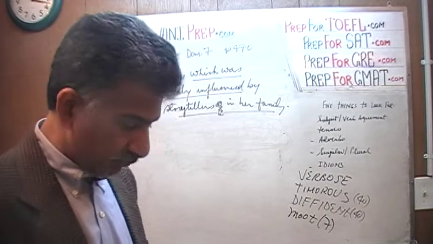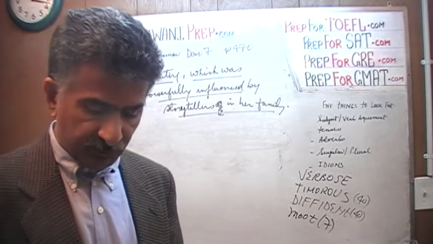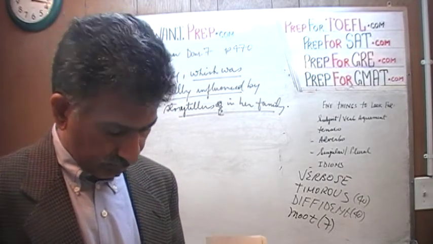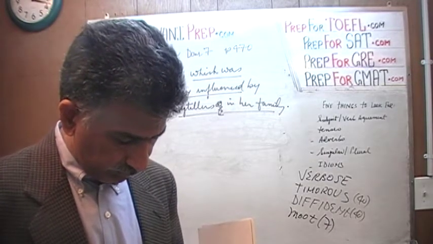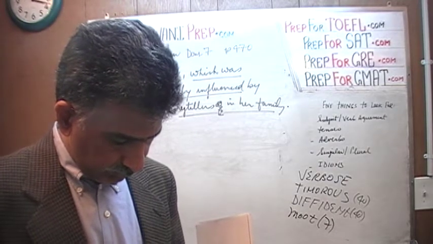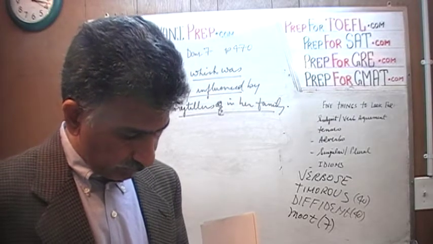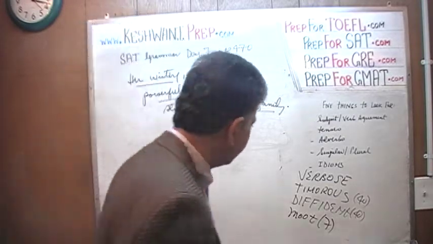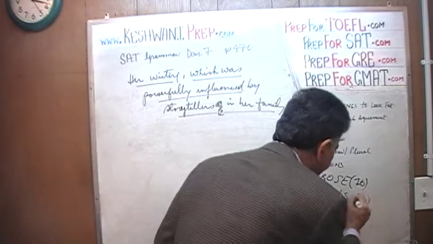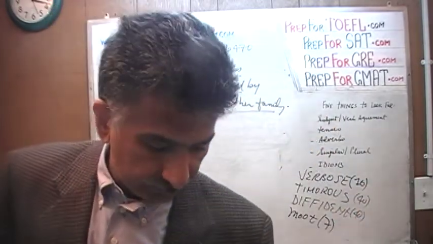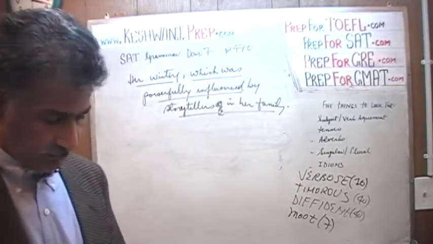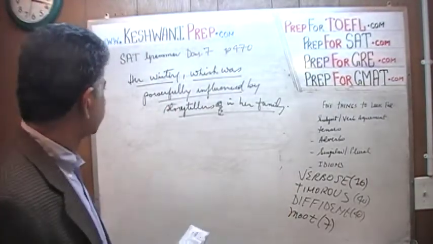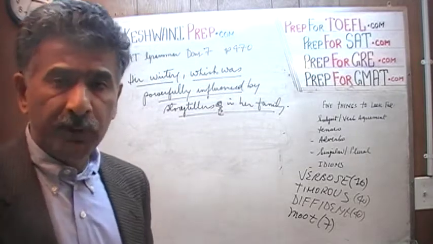We see the word verbose we just used. We said it was too verbose, which means to be too wordy, using too many words. And we learned the word verbose, and while you're learning the word verbose, make sure you also learn the noun of it. Day number 16. Again, just type in SAT vocabulary words, day 16, and you learn these words. And then you see timorous, we see diffident. Anyway, let's continue here.